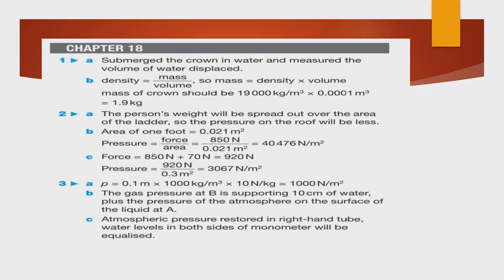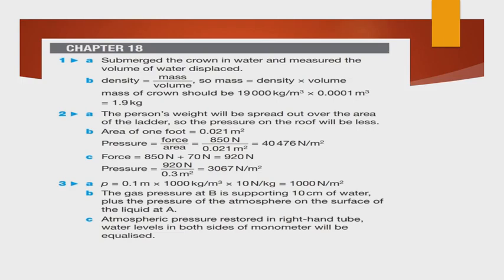Next question. A manometer can be used to find the pressure of a gas. The difference in the level of liquid on each side of the tube indicates the difference in pressure. Water surface at A is at atmospheric pressure, water surface at B is under the gas pressure. Assume atmospheric pressure is 100 kilopascal. What is the difference in pressure between A and B? Use G equal to 10 Newton per kg.